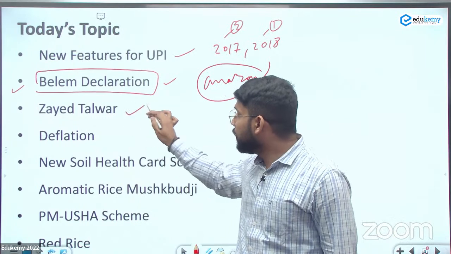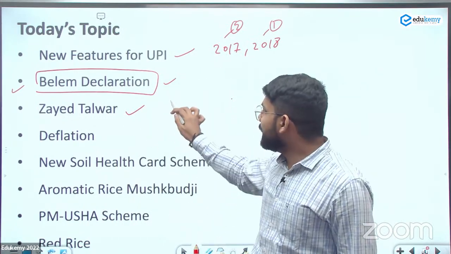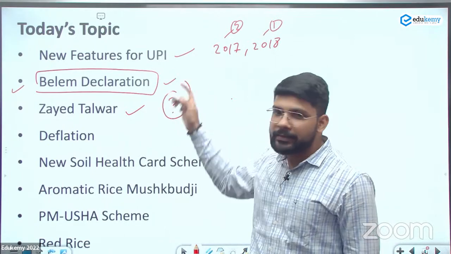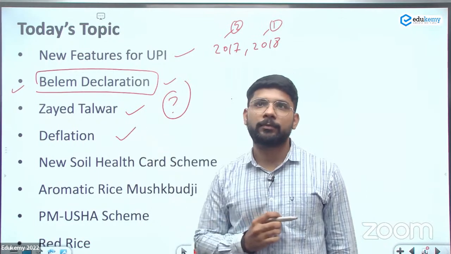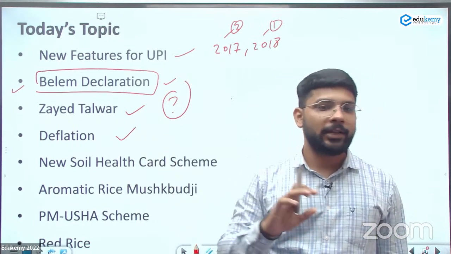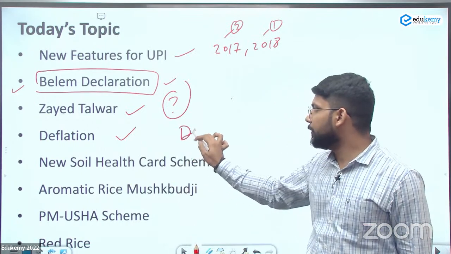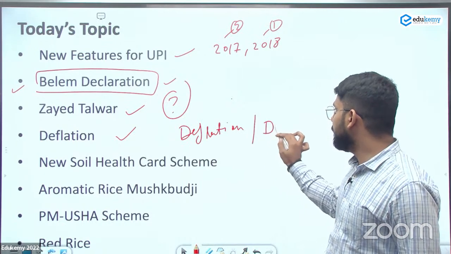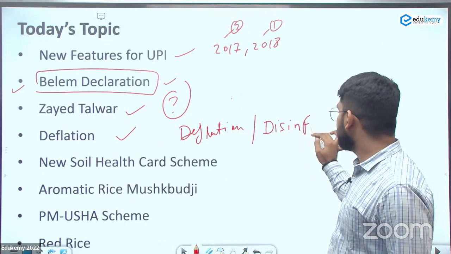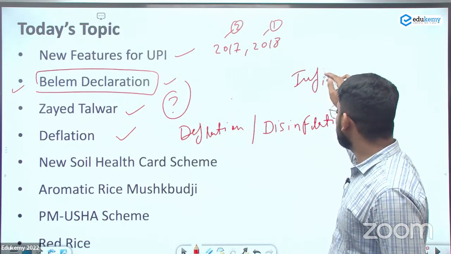Next is the Jay Talwar. It's an exercise between India and UAE. So we need to identify any other exercise between India and UAE. Next is deflation. China is undergoing deflation. So we need to understand what is the difference between deflation, disinflation, and what is inflation.